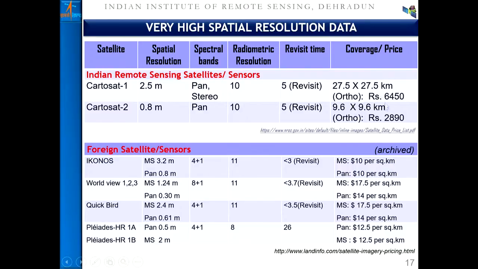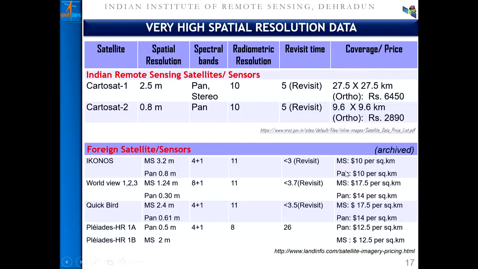But if you look at the cost, a typical frame of 10 kilometer by 10 kilometer of Cartosat 2 data is nearly 3000. But if you take foreign satellite data, the cost varies from $10, which is an archive product, to the order of $48 per square kilometer, which is particularly multispectral data with stereo capability.